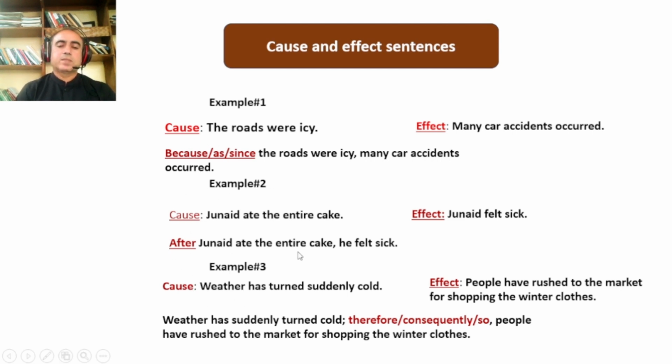therefore. Example third is, weather has turned suddenly cold. People have rushed to the market for shopping the winter clothes. So this is the effect of this phenomenon. So we put them together. Weather has turned suddenly cold. Therefore, consequently, so people have rushed to the market for shopping the winter clothes. So here we put two sentences, cause and effect, together, and we give it elegance, and that looks like a wonderful structure put together in a single sentence.